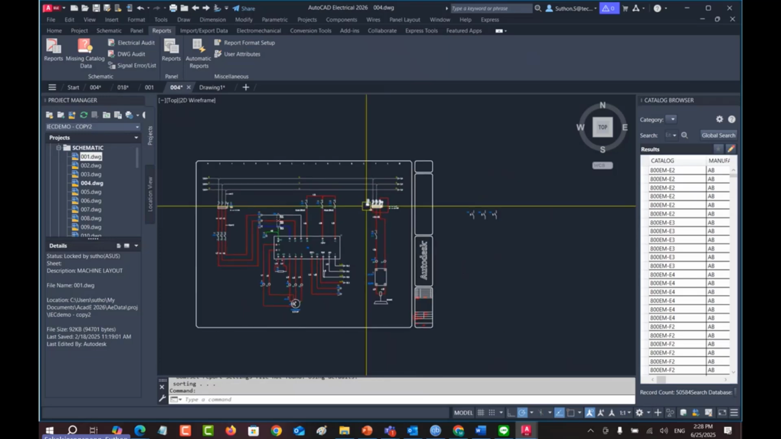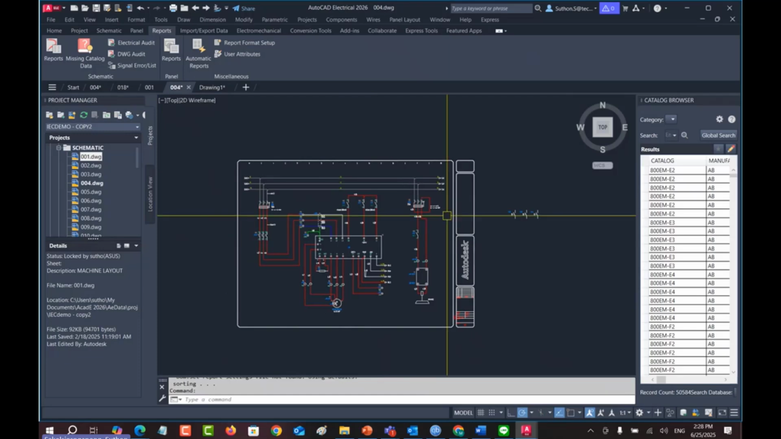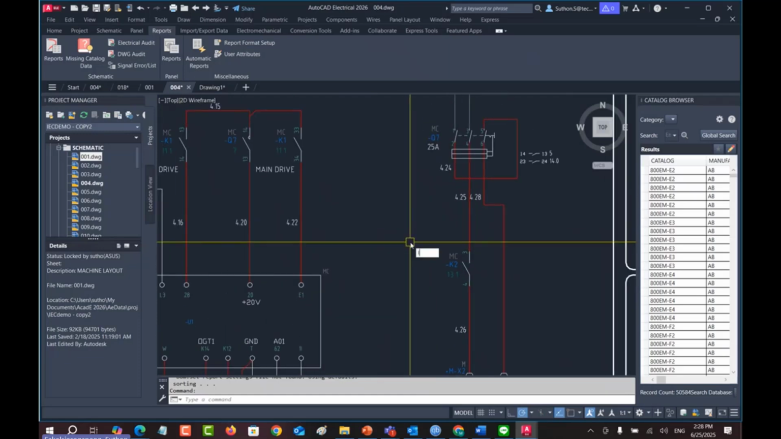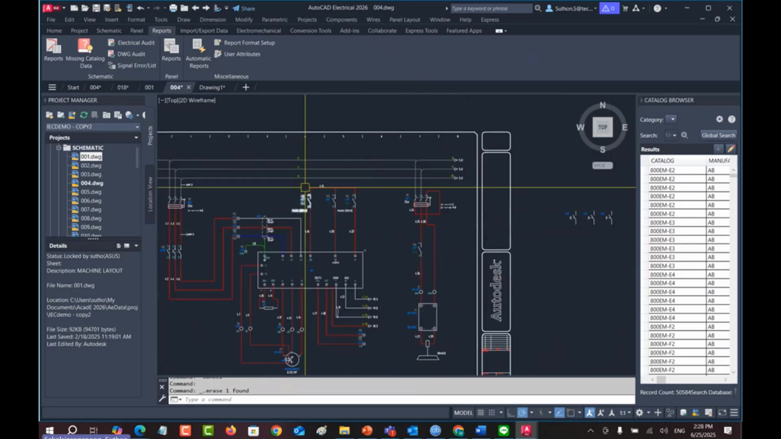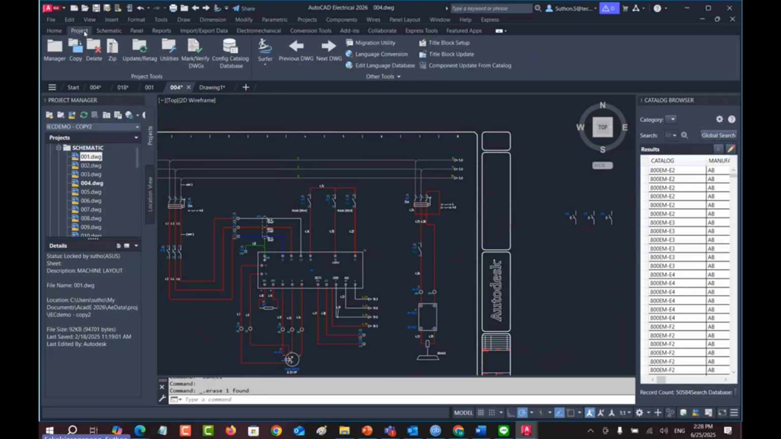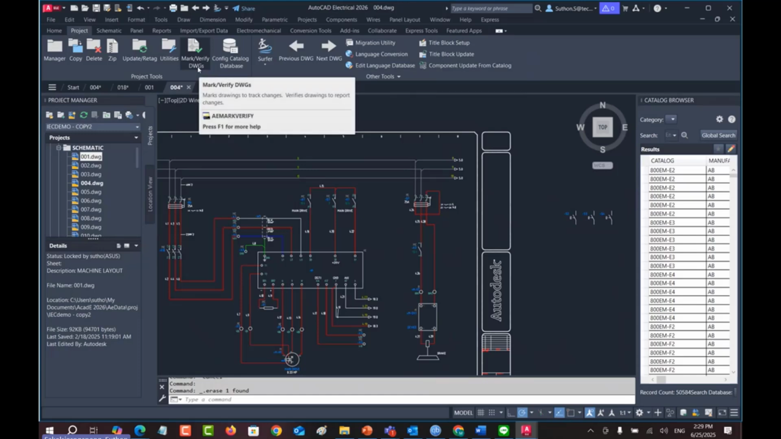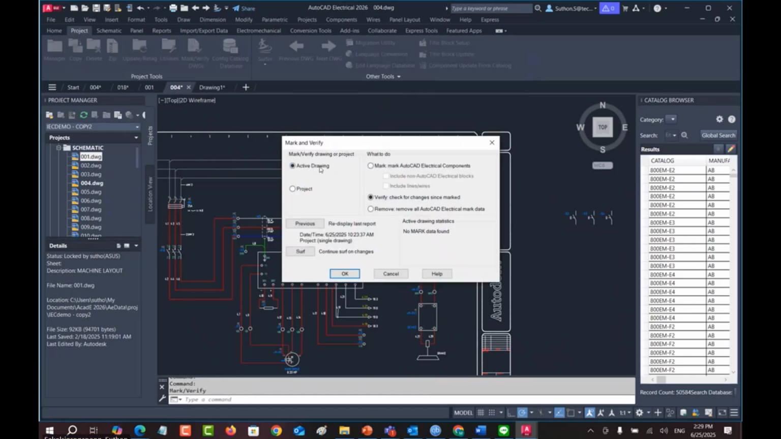And the next thing that I want to show you: for example, if I want to use a normal line for this drawing, and I want the system to tell me that this line is different from the normal state, how can I do that? I go to the project. I use this one, mark verify drawing. I want to mark this drawing 004, okay?